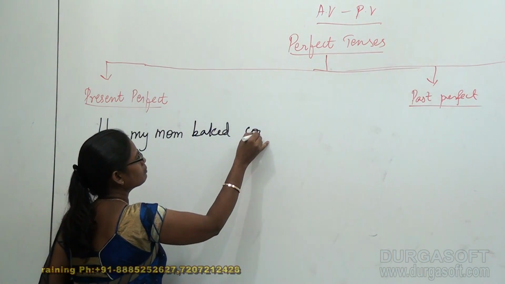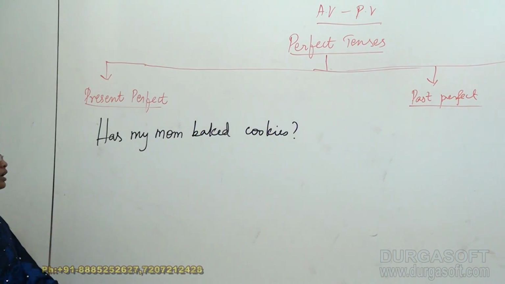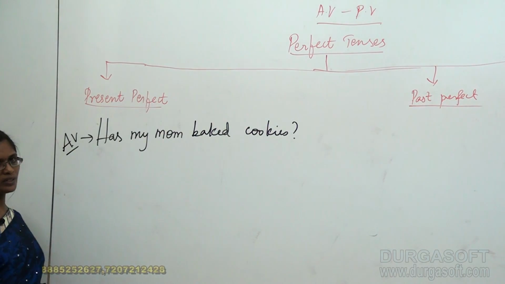This is my example. Has my mom baked cookies? This is my active voice question in the present perfect tense.